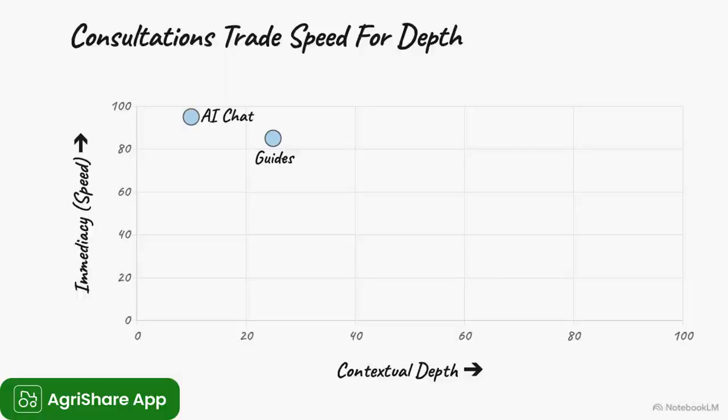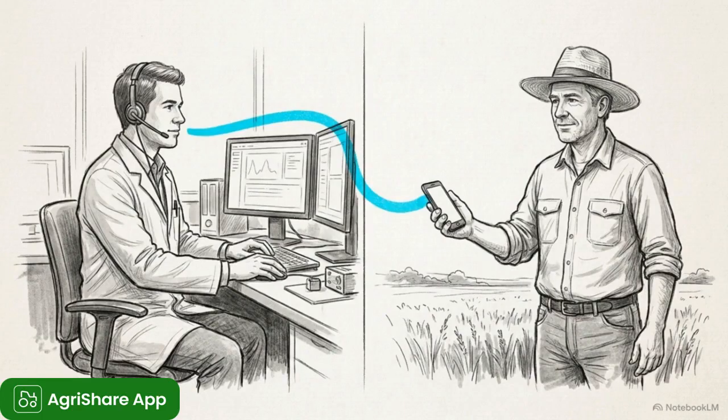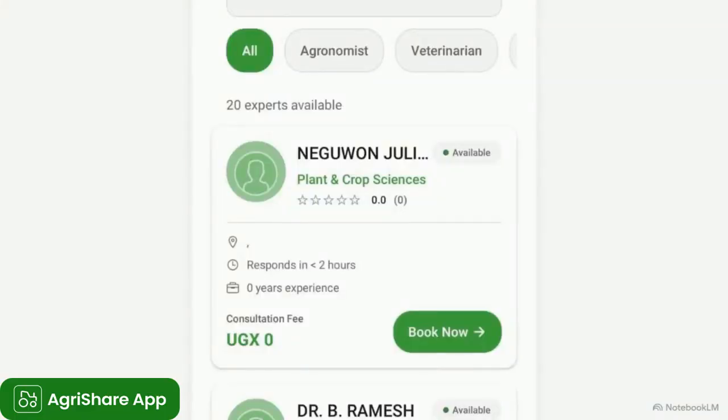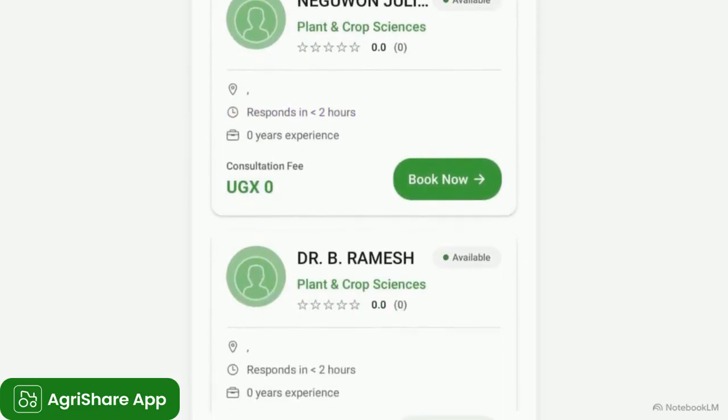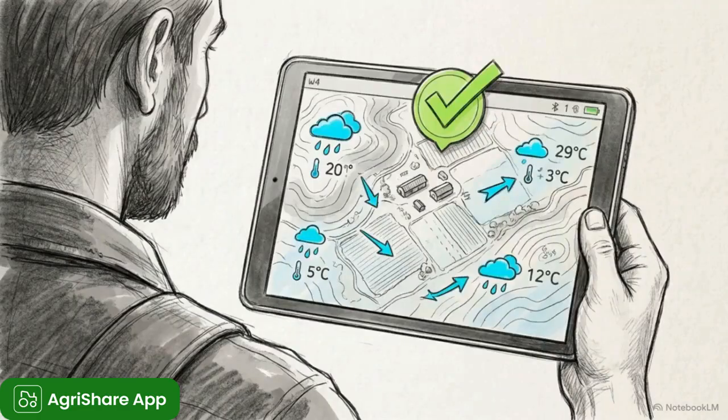Moving down the matrix to the mid-right, we sacrifice some speed to gain significant contextual depth. This is the expert consultations tier, where you book virtual sessions to speak directly with credentialed agronomists and veterinarians. The interface shows these experts are heavily vetted and highly responsive, with most replying in under 2 hours. Currently, the platform is heavily subsidizing this access, pricing consultations at 0 shillings to remove the barrier to entry. The outcome here is verified, professional guidance that can actually factor in your regional data and seasonal history.